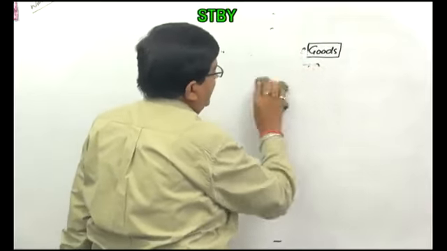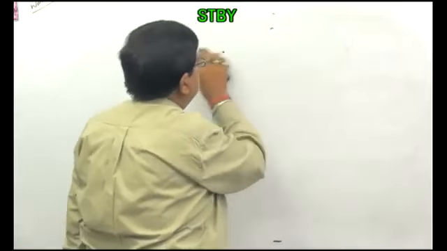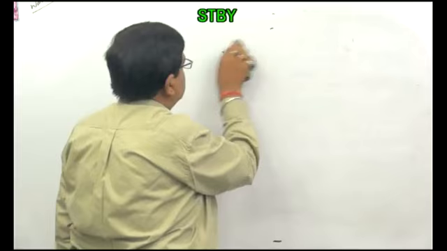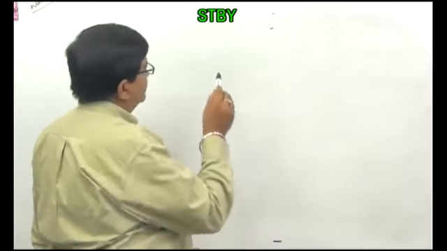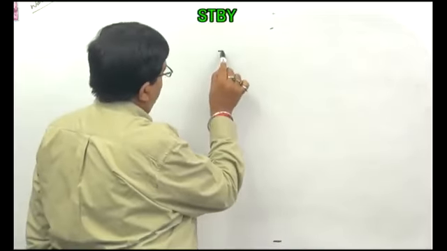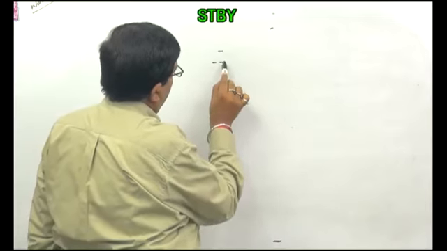So where do you find the dashes? Column number 2. Just now this schedule was on the screen. Where are the dashes? Second column, sir. Column number 2.